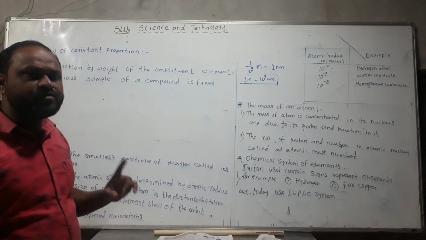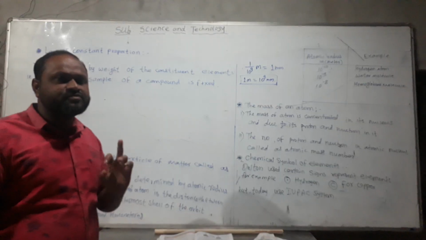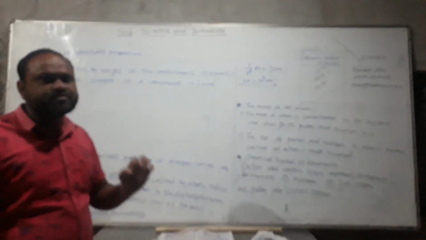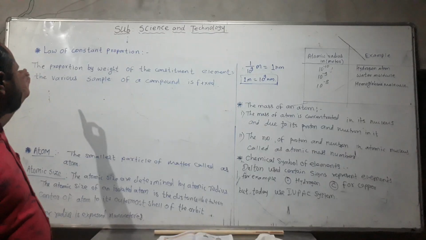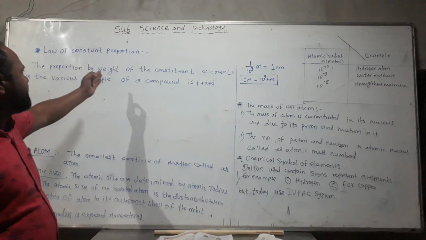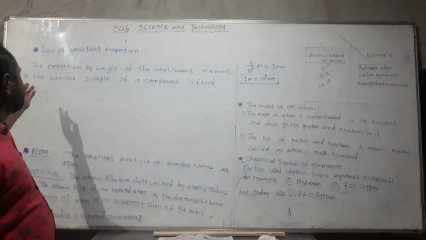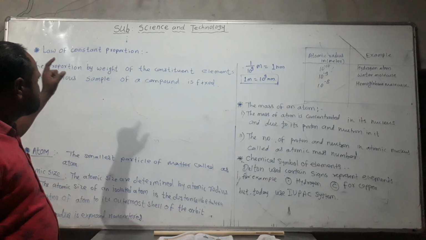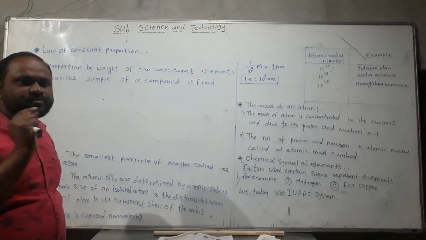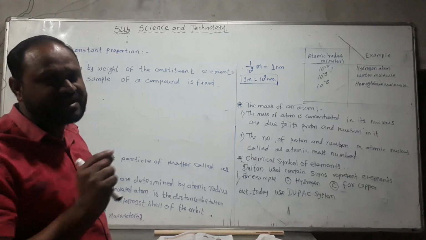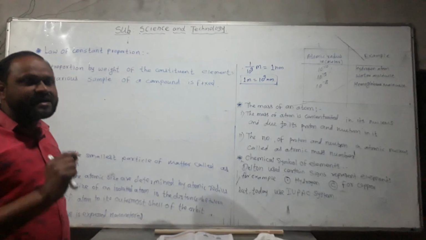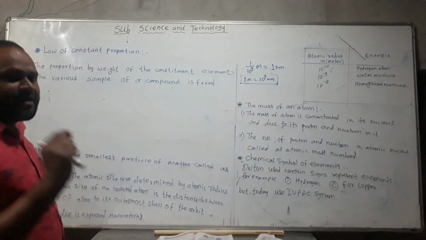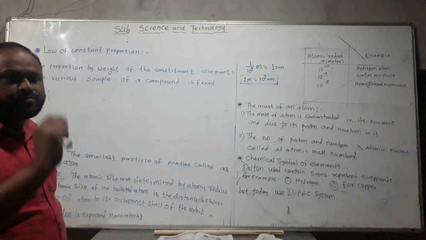It means various compounds have their constituent atoms in a fixed proportion, so it is called the law of constant proportion. What is meant by law of constant proportion? The proportion by weight of the constituent elements in the various samples of a compound is fixed. So if you look at it, various types of compounds are made from different constituents, and the constituent atoms have a fixed proportion.